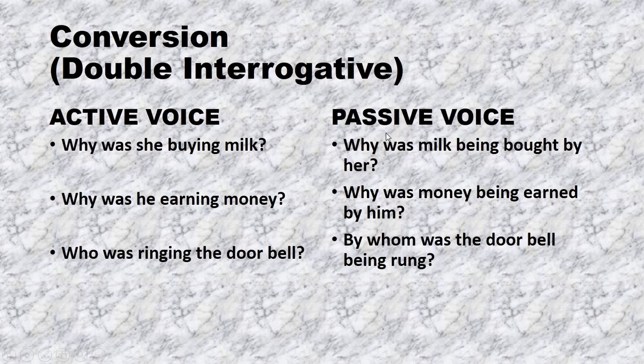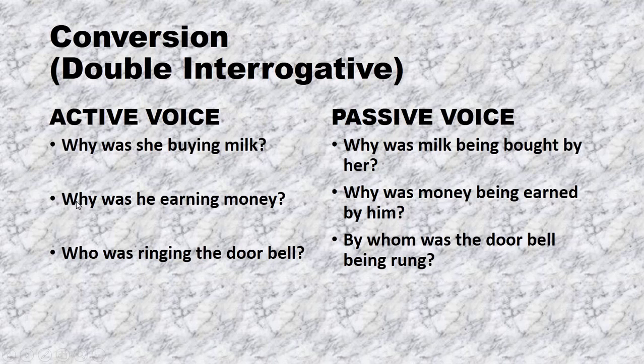We will use the same method. Was milk being bought by her? Here we will put the helping verb after the WH word, then we will put the object, then being, then third form of verb, then by, and then the subject.